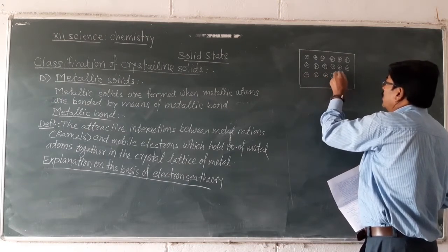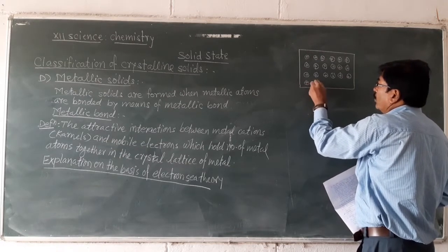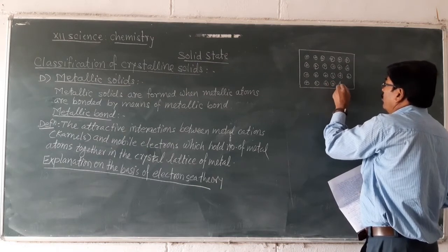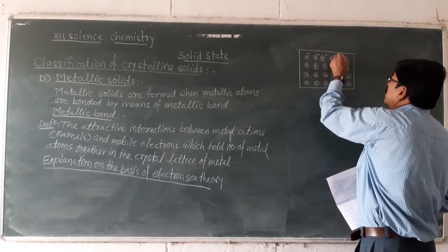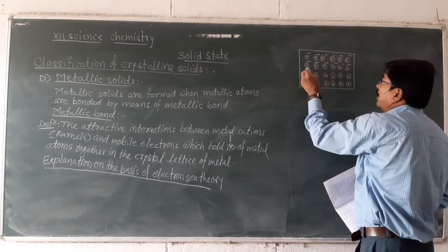This is metal crystal lattice in which all the atoms have lost their valence electrons. This is about monoatomic metal or monovalent metal.